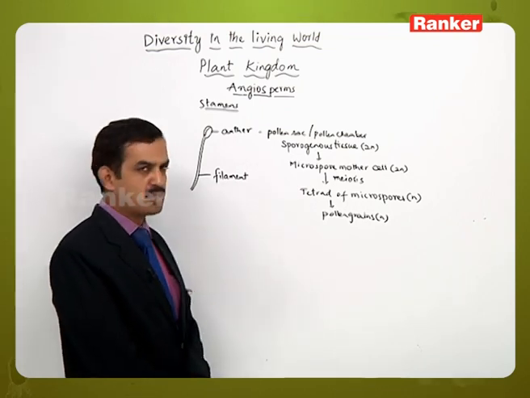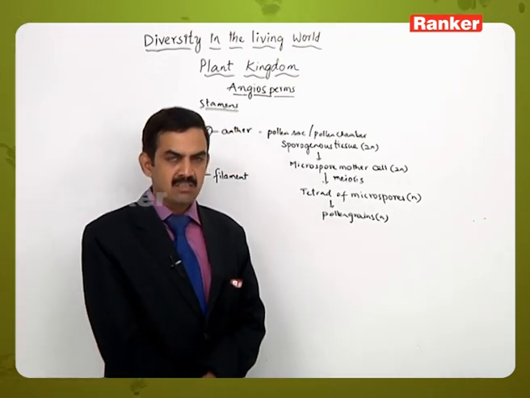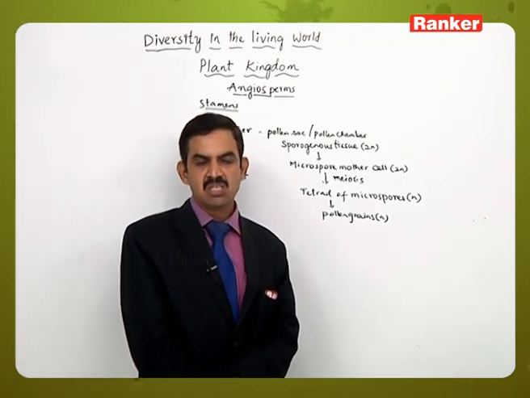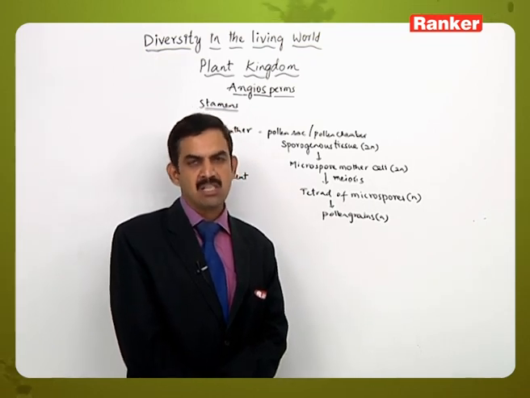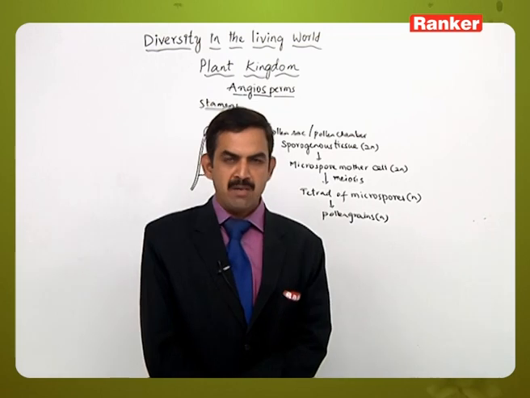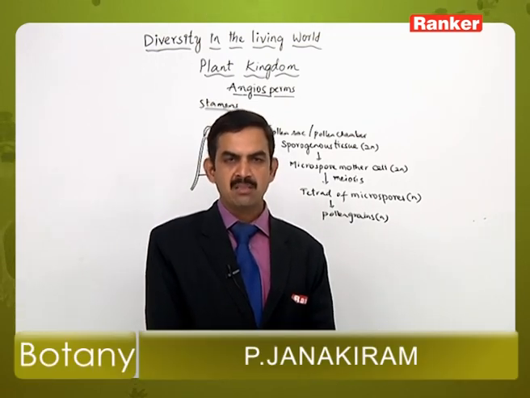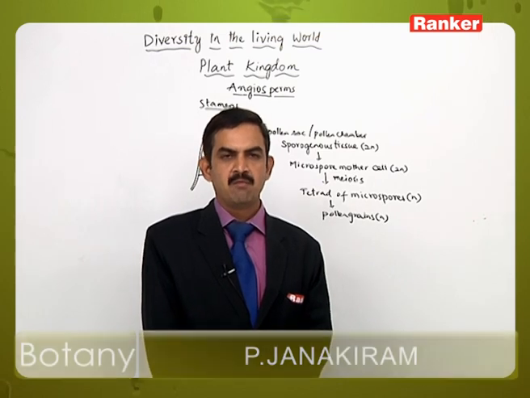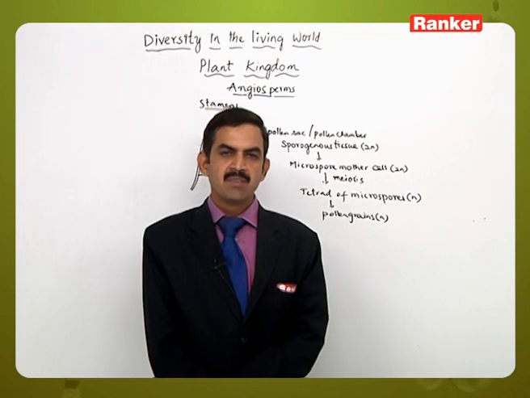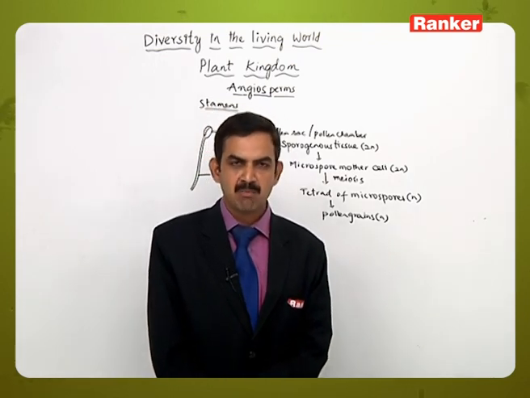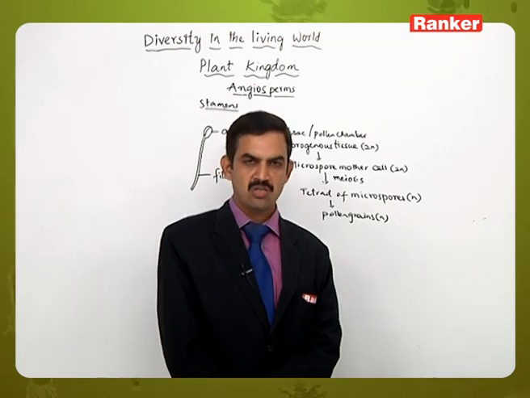and when the anther matures, the pollen grains are released from the pollen sac or the anther, and they reach the stigma of the right type or the wrong type. Right type means the pollen grains reach the stigma of a flower belonging to the same species, and if they reach the stigma of a flower belonging to a different species, we call it the wrong type.